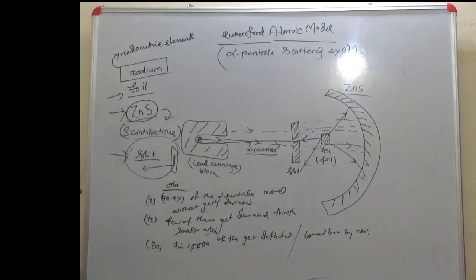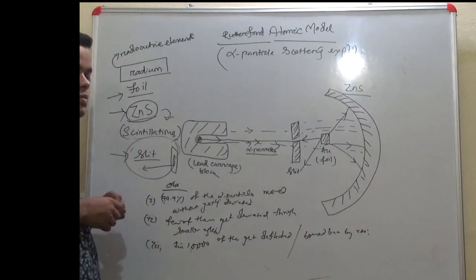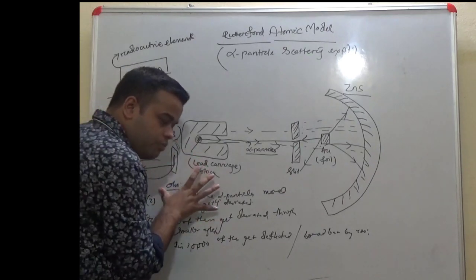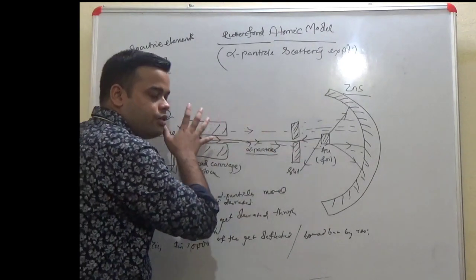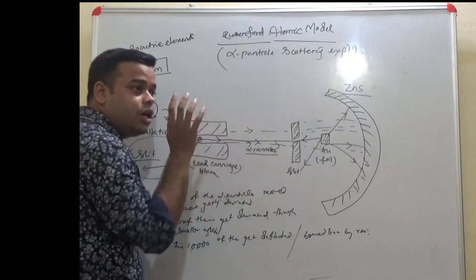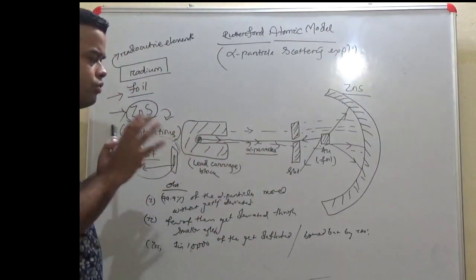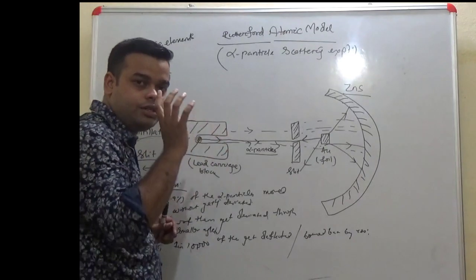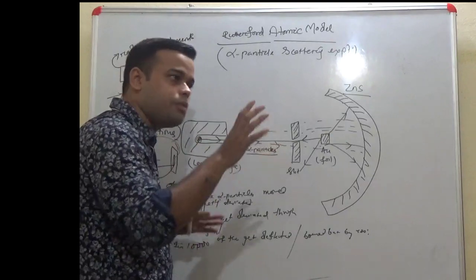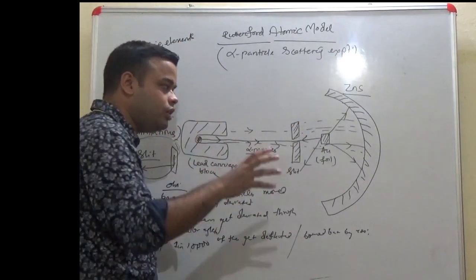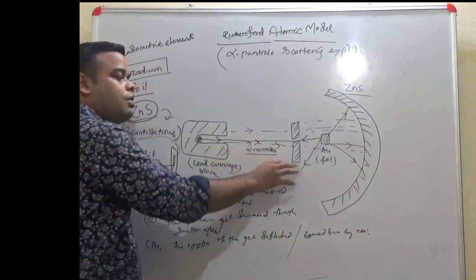So, observations, I just want you to recap. 99% of the alpha particles were observed to move on without any kind of deviation. When there is no deviation, there must be nothing to obstruct the path of the ray of alpha particles.